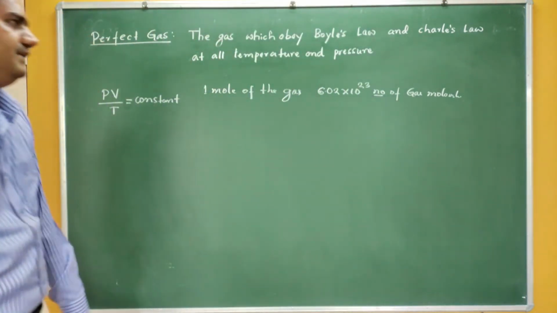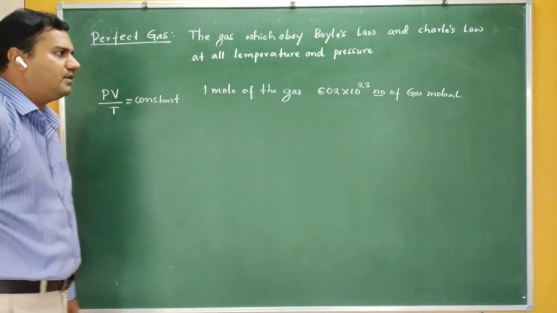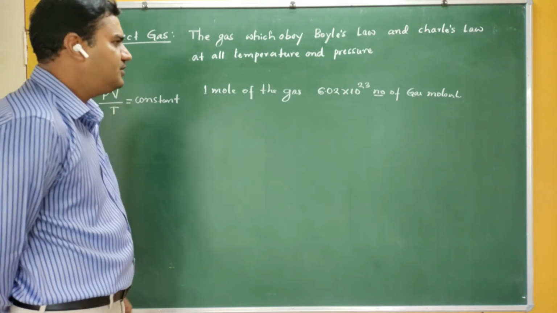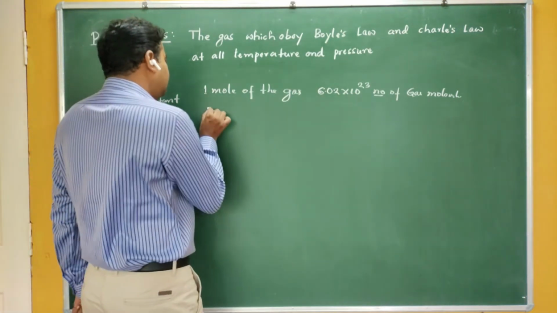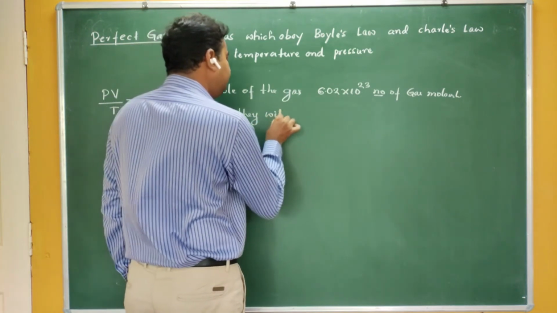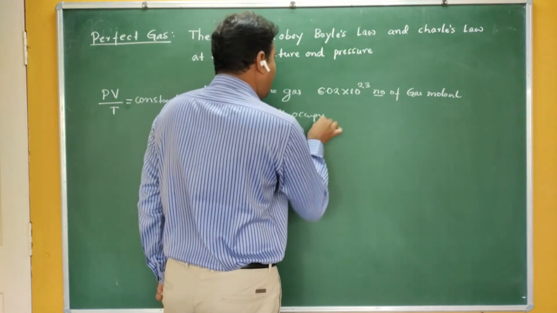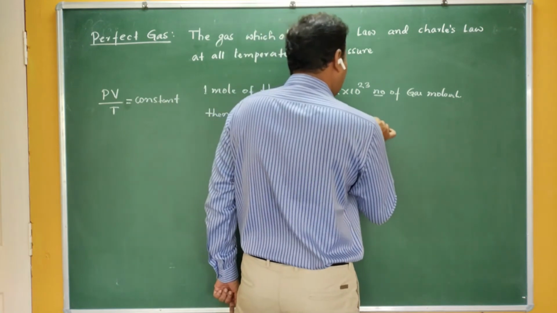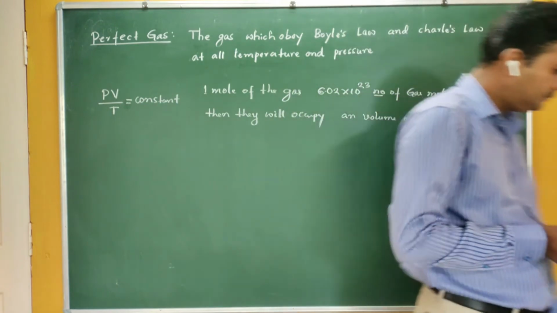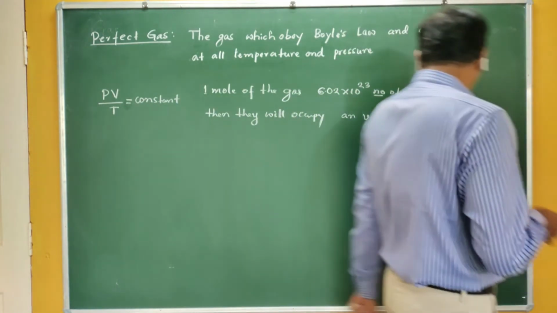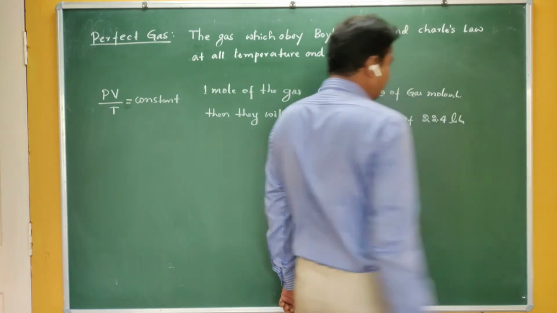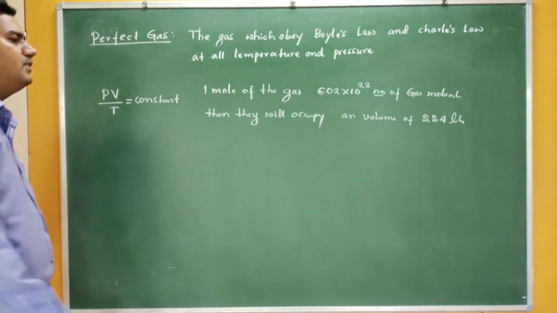If I take 1 mole of the gas, 6.02 into 10 raised to 23 gas molecules, whatever the gas molecule may be, it doesn't depend on the nature of the gas, then they will occupy a volume of 22.4 liters. That is nothing but, in SI unit, 22.4 into 10 raised to minus 3 meter cube.